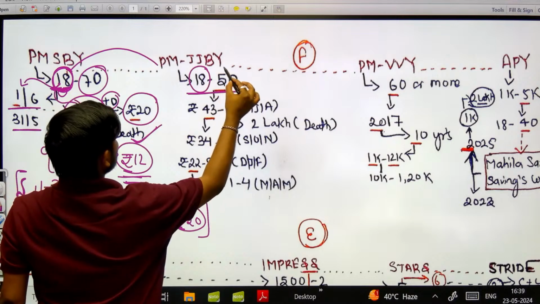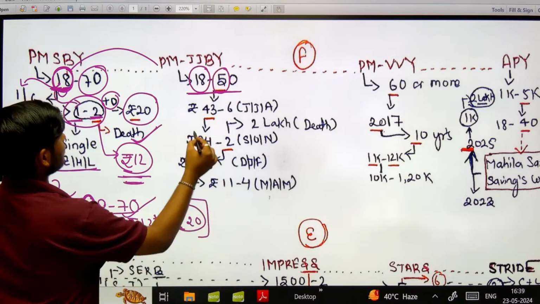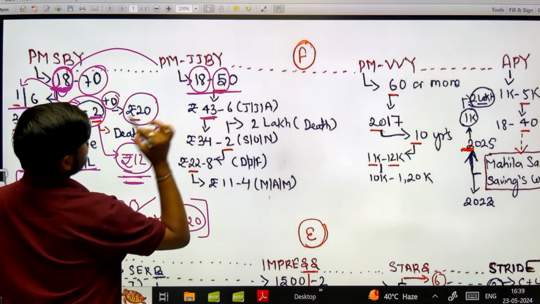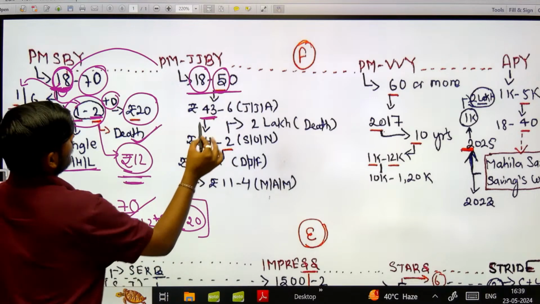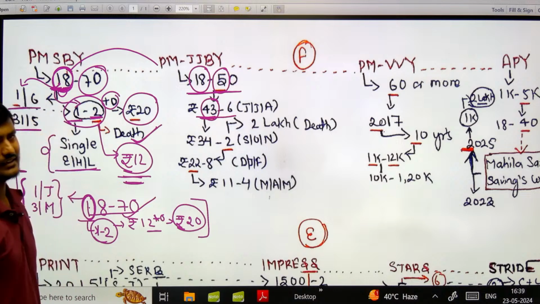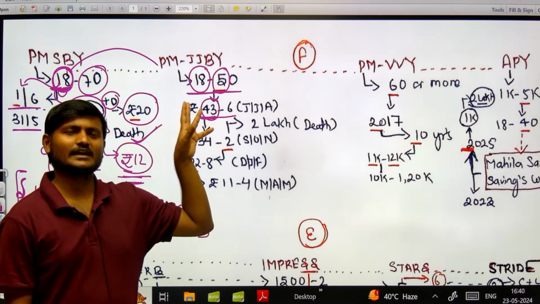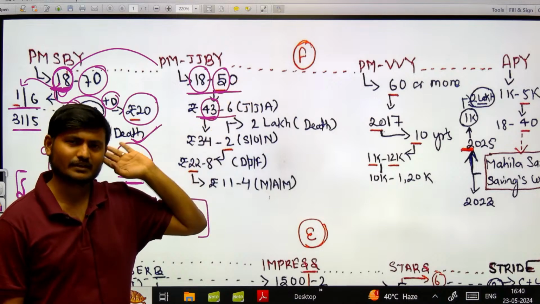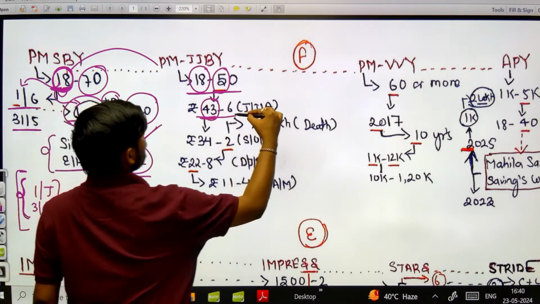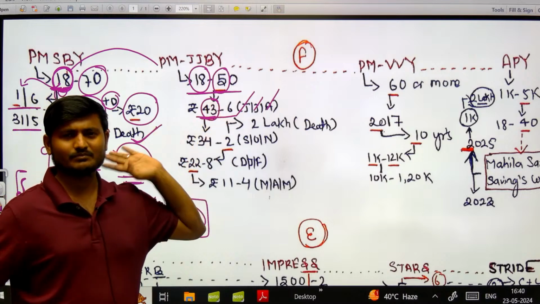Because after this 5 the two consecutive numbers that come before this 5 are 4 and 3. So with this we can remember 43, and on this 43 basis we can remember the entire amount, that is 436 amount. Okay, rupees 436, that is the premium that you need to pay under जीवन ज्योति बीमा योजना for which months, जून, जुलाई, अगस्त. ठीक है, 436 रुपए आपको प्रीमियम देना होता है.